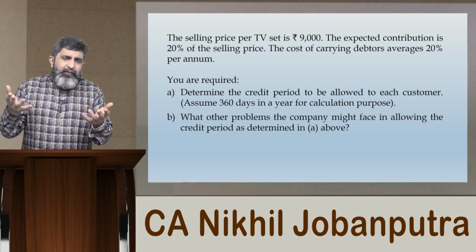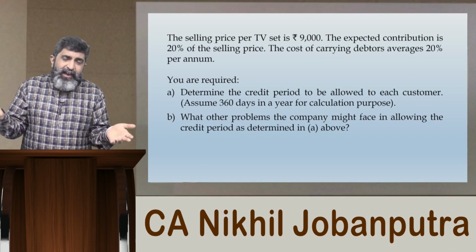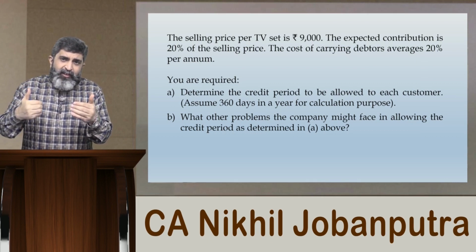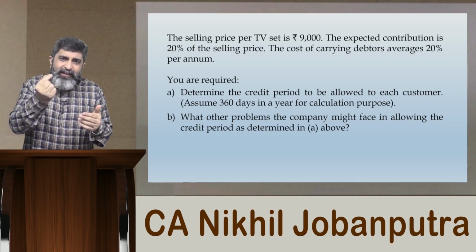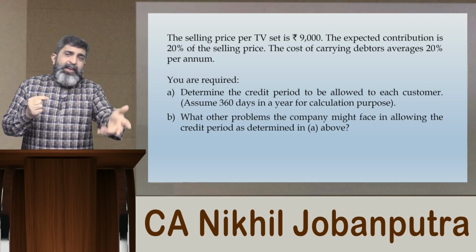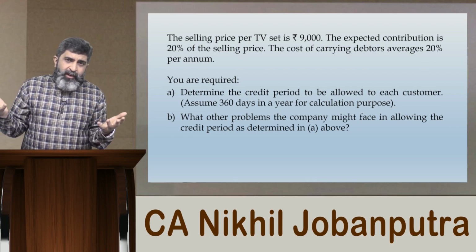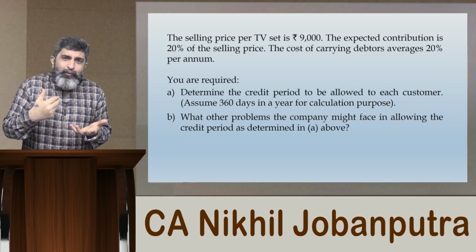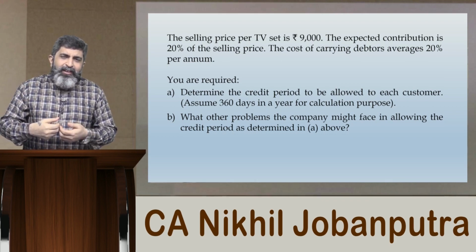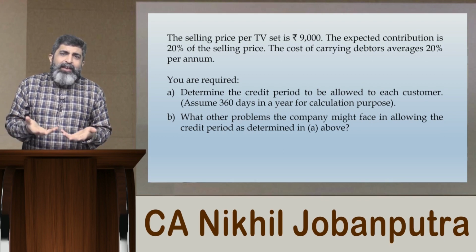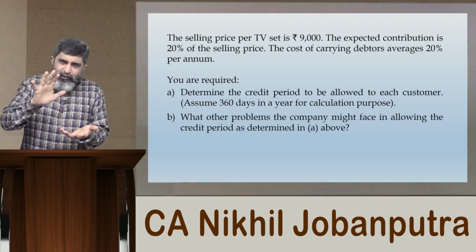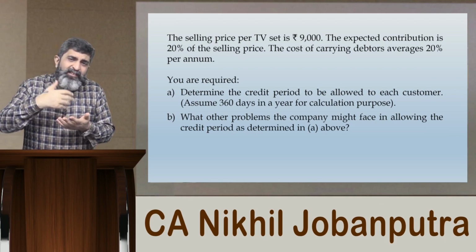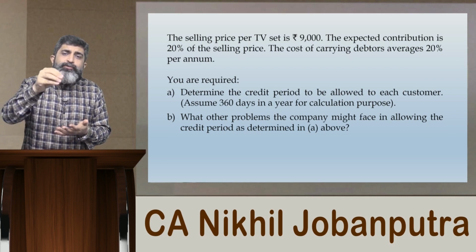So for customer A, we don't need any calculations. It is visible over there that the quantity purchased by this customer is not increasing by even a single unit. Even if you are offering 90 days credit, no change in the quantity. So the biggest motive for you to extend credit is what? That people should buy more quantity. If the customer is not buying more quantity, why should you provide any credit? So we would say customer A, we will not provide any credit. That means customer A will be purchasing all your goods for cash.